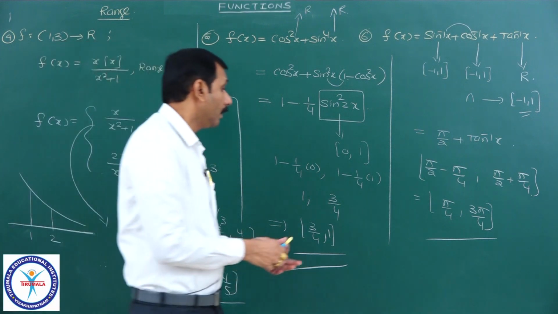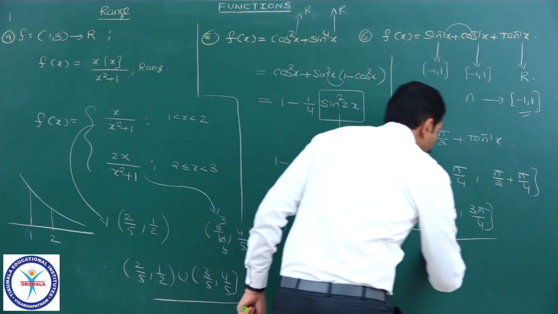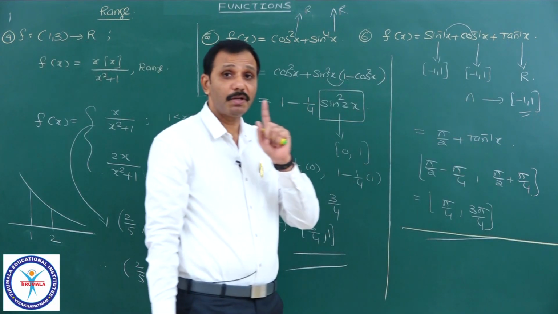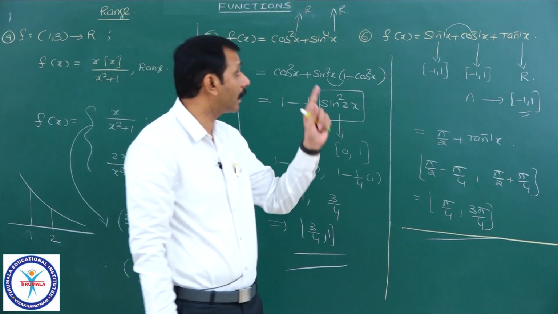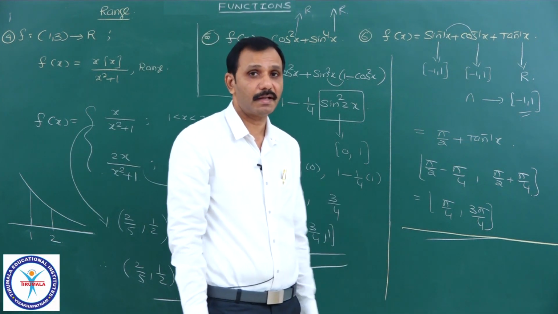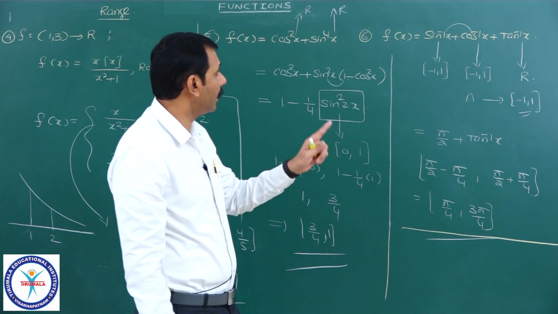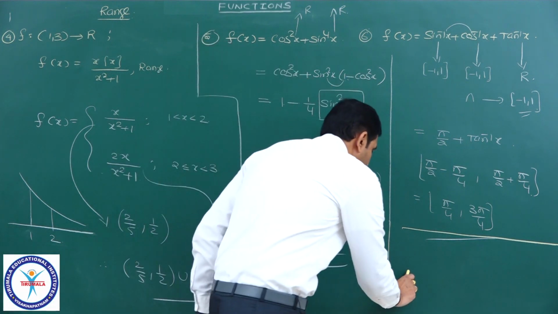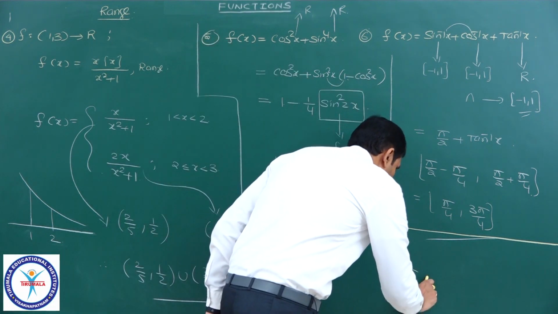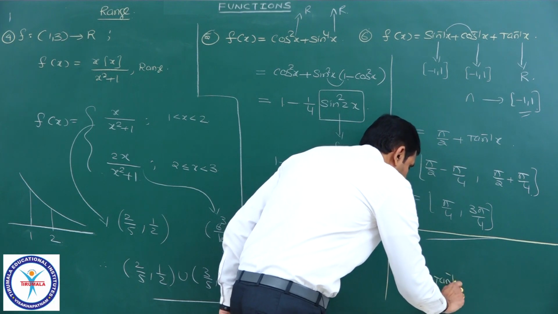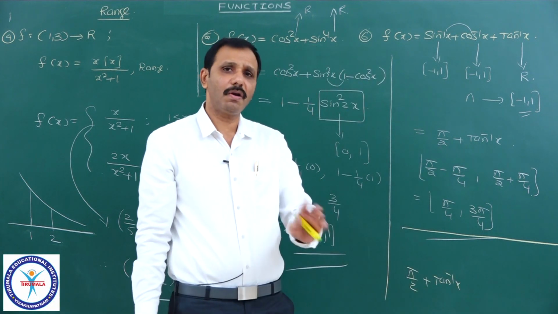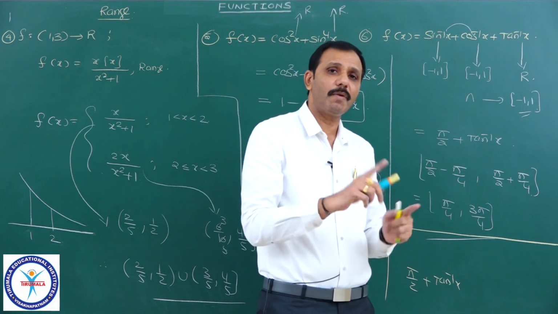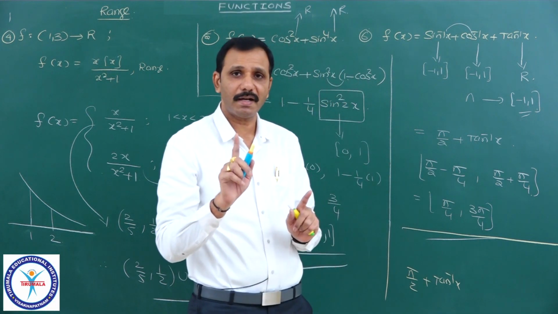Here you see, if you don't observe the domain, there is a possibility that you may commit a mistake unintentionally. What is that mistake? If you take sin inverse x plus cos inverse x equal to pi by 2, and tan inverse x, and you all know that the range of tan inverse x is the open interval (-pi by 2, pi by 2), correct or not?